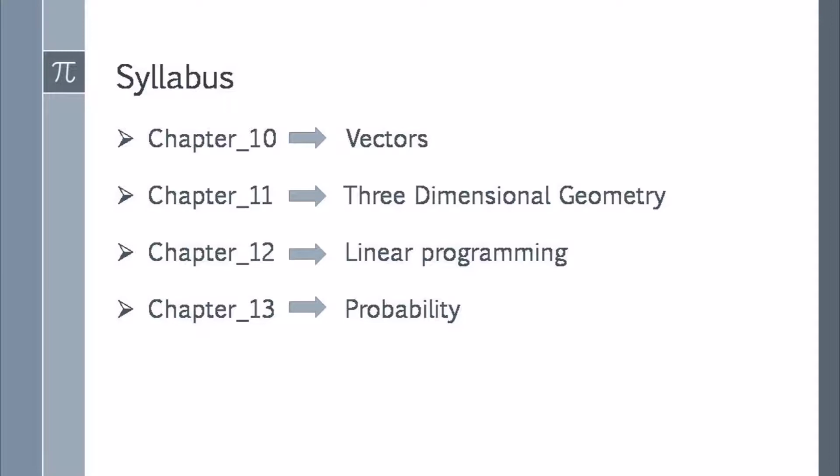Now the chapter names are completed. So all these chapters we have in second PUC. This is the time to know about the weightage of each chapter and also the weightage of the level of difficulty.